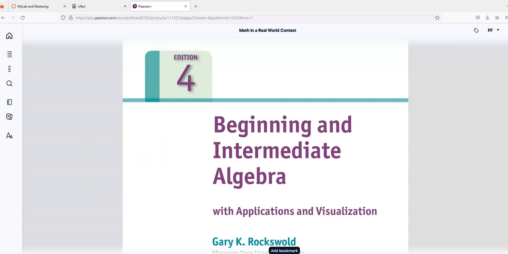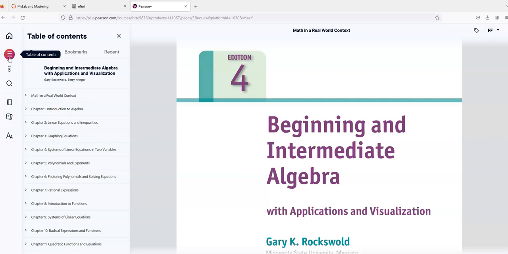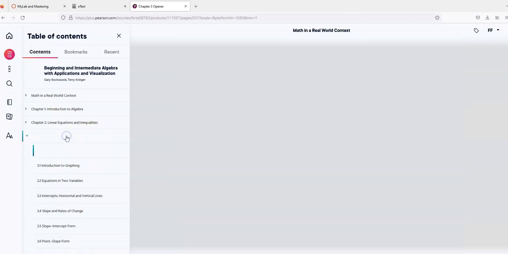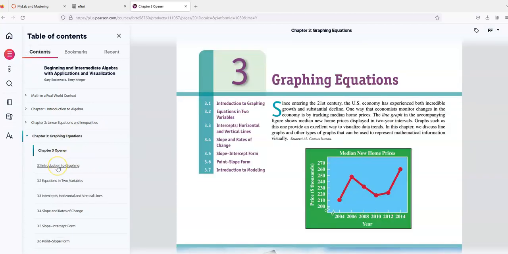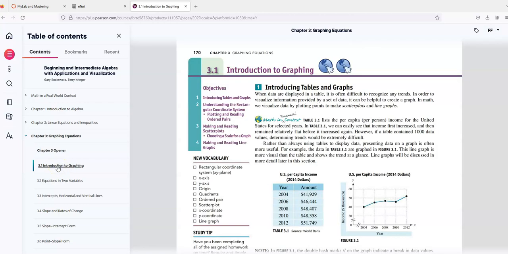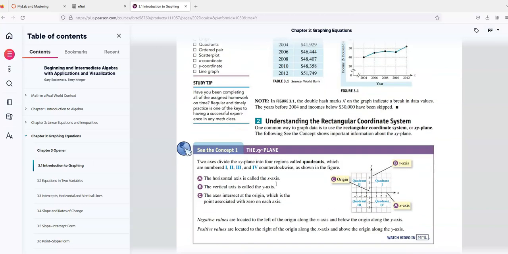If you know the page number, you can actually come down to the bottom and type it in, or there's your table of contents. Run down whatever section you're looking for. So if you're looking for section 3.1, there's section 3.1. You click on it, and there is the stuff from the book. So if there's something that you don't understand, or there was something in a video that didn't provide enough information, you can always go through the textbook.